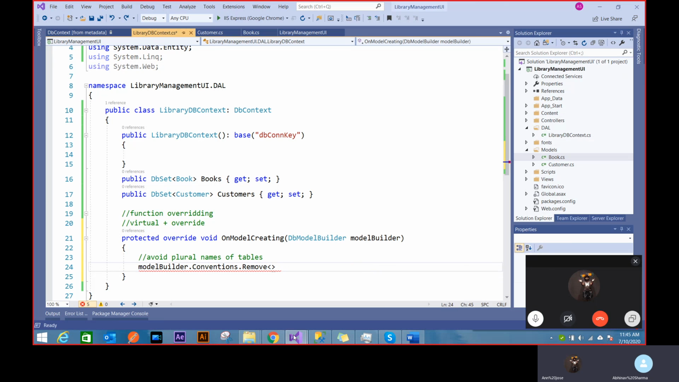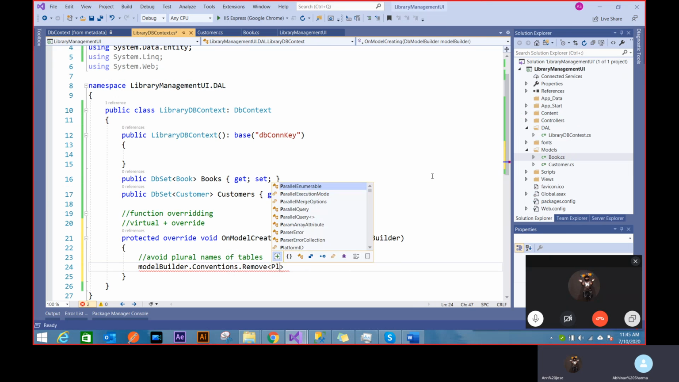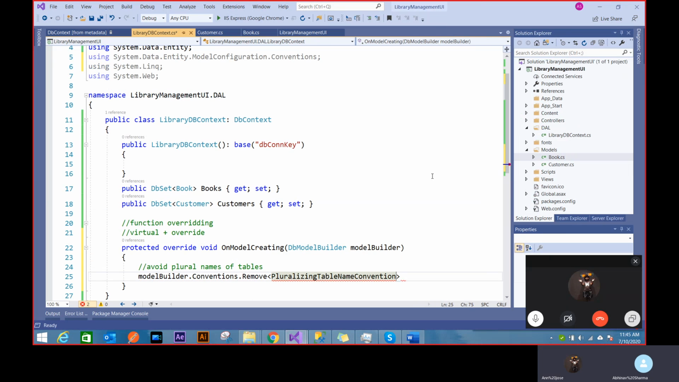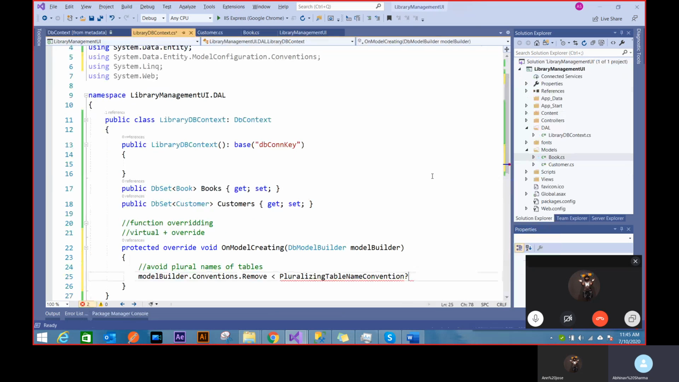So I don't remember the name. Pluralizing table name convention. You see, you can't really remember this code, right? It'll be very difficult if somebody says that, oh, you need to remember this code.